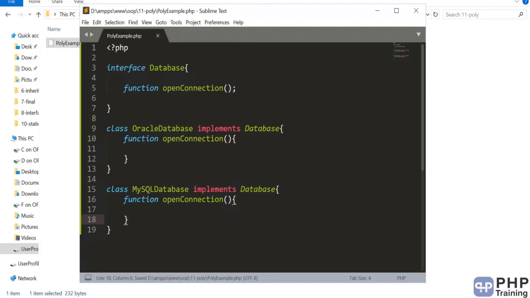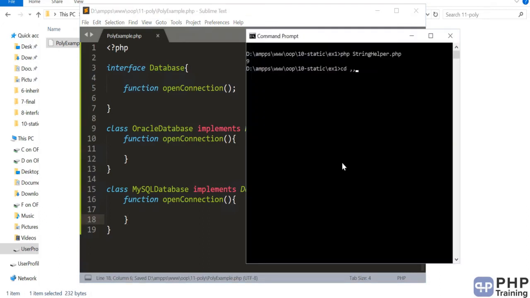Let's look at this first. Let's quickly run this. There's nothing inside it, but just to make sure all the definitions are correct.